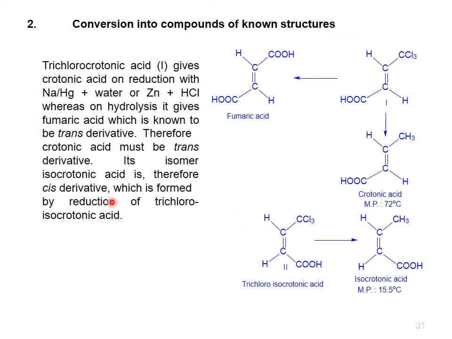Conversion into compounds of known structure. This is the second method. The first method was the cyclization method, and in the cyclization method we discussed 4 examples: fumaric acid, citraconic acid, and mesaconic acid, and the other I have discussed. Now in this slide, this is the second method, conversion into compounds of known structure.